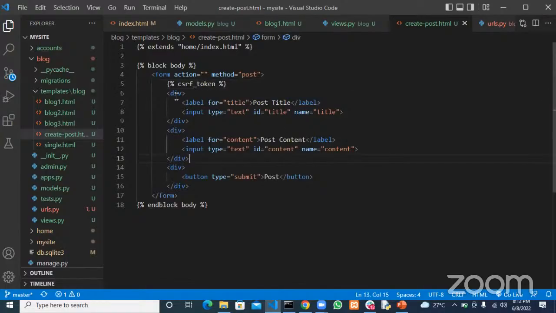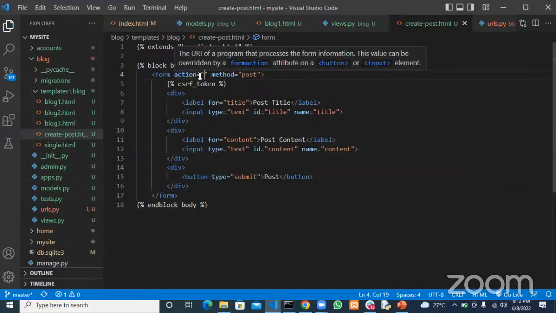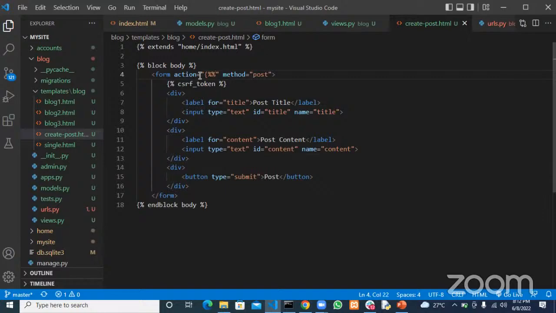All right. So up to now, we haven't specified where this form should be submitted to, right? We want this form to be submitted to our blog create post view.